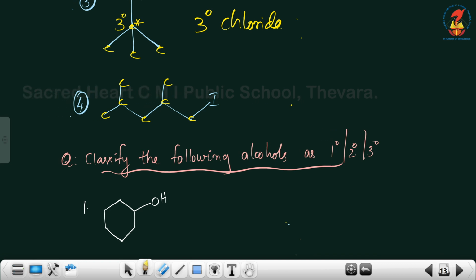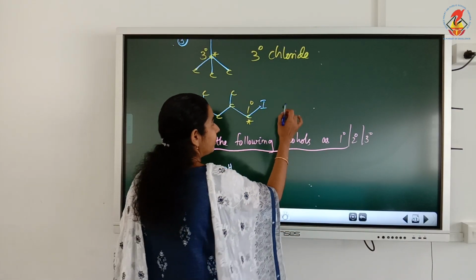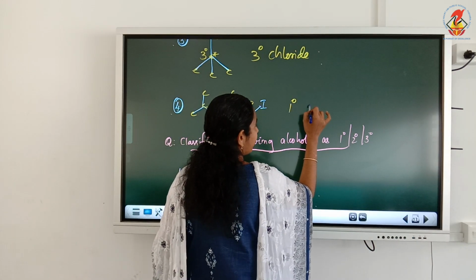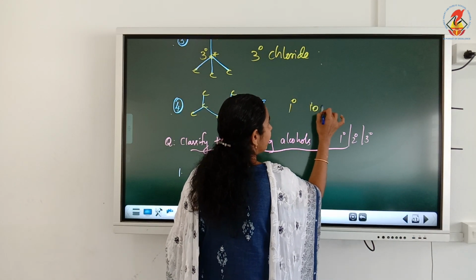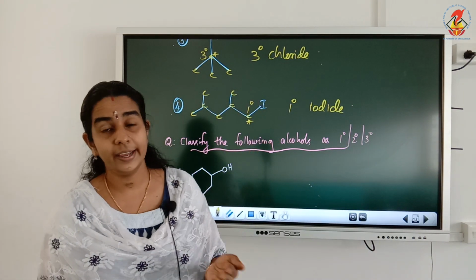So iodine is attached to this carbon, and this carbon is attached to how many other carbon atoms? Only one other carbon. So this is the iodine attached carbon, and it is a primary carbon. So since the iodine attached carbon is a primary carbon, we can call it a primary halide or primary iodide. So this is about the classification of halides.